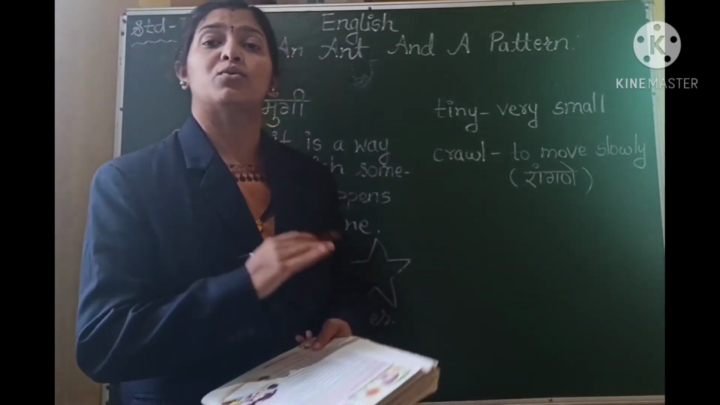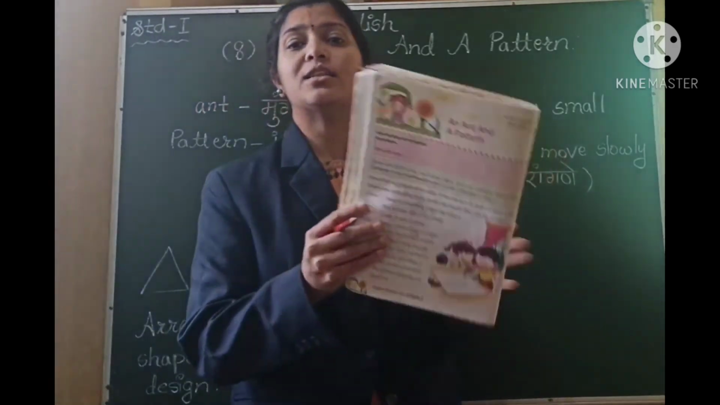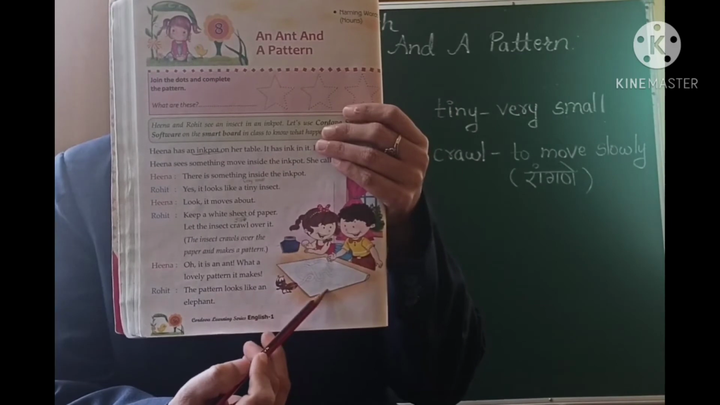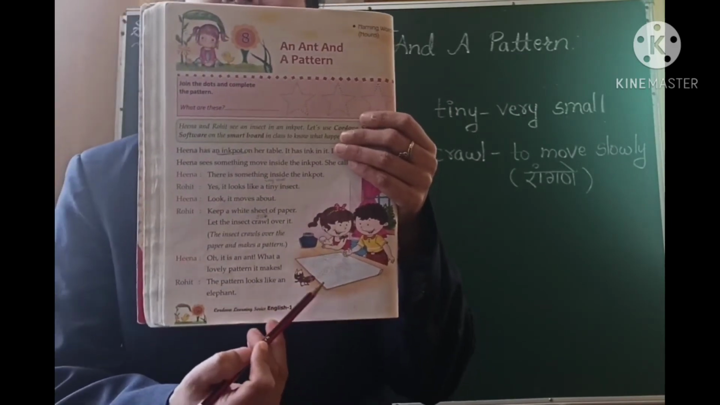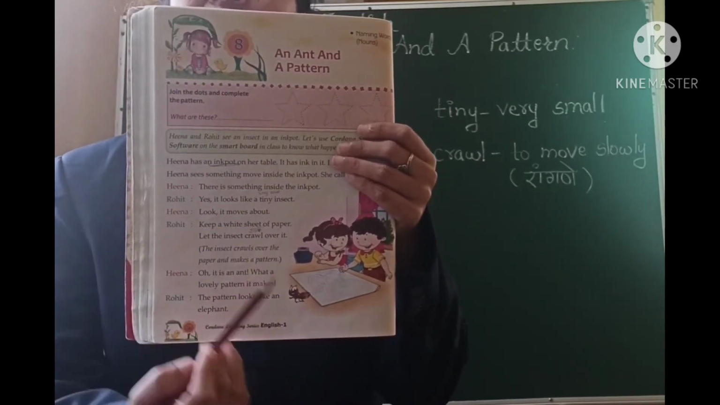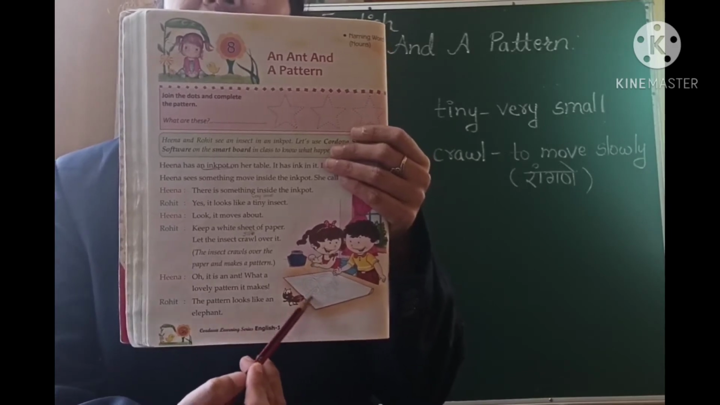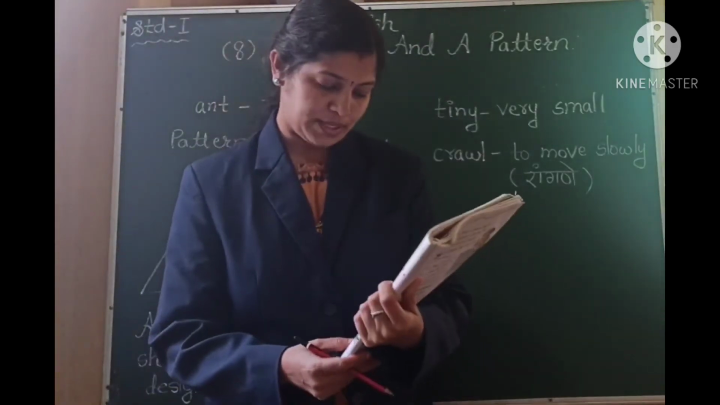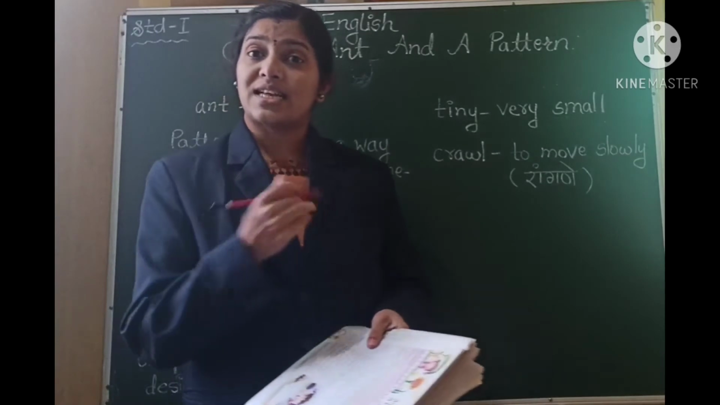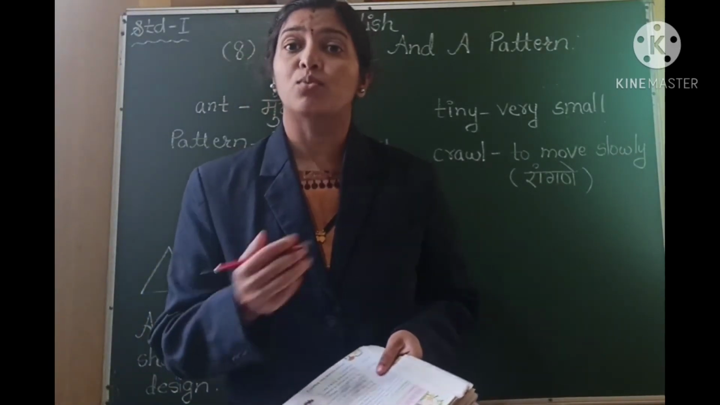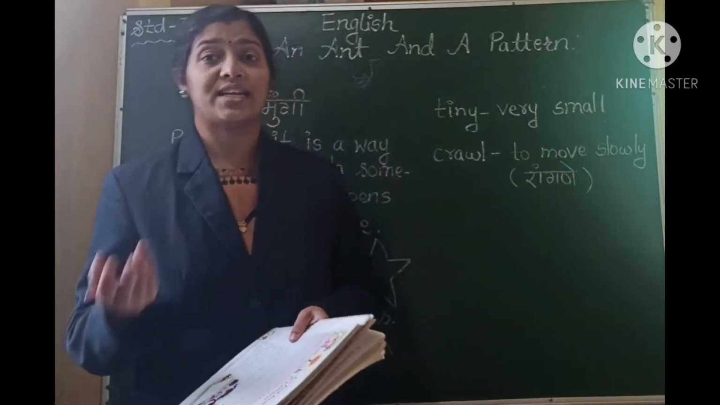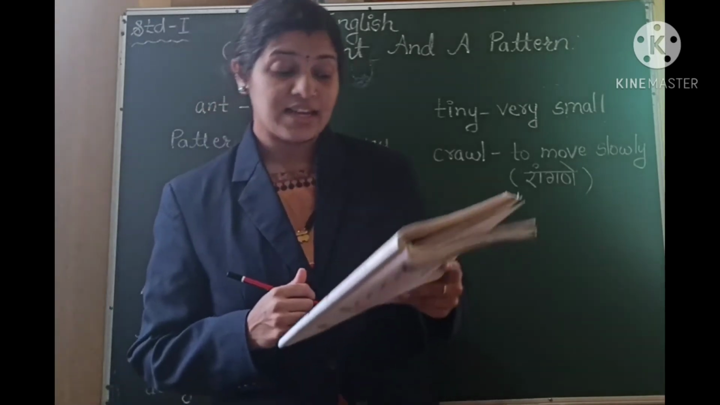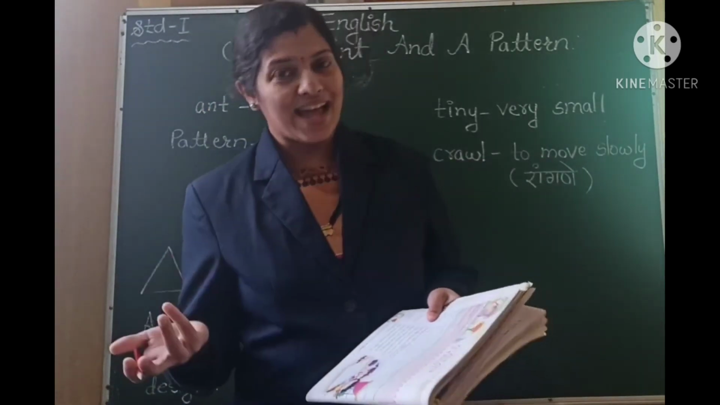And so they keep a white sheet of paper. You can see here in the picture, they have kept a white sheet of paper and the insect is crawling. It is moving slowly over this white sheet of paper. So when the insect comes out of the ink bottle, both of these children, that is Rohit and Hina, are able to recognize it. They say, oh, it is an ant.